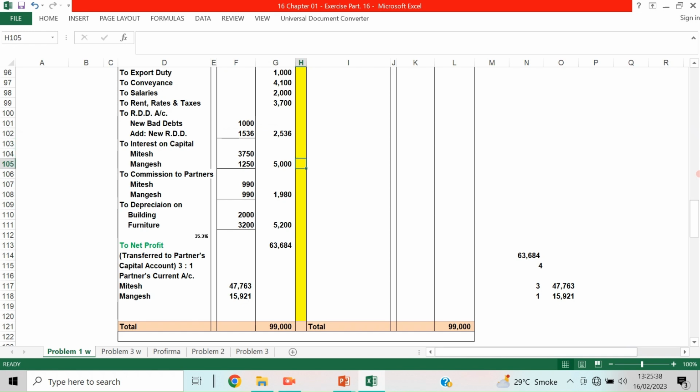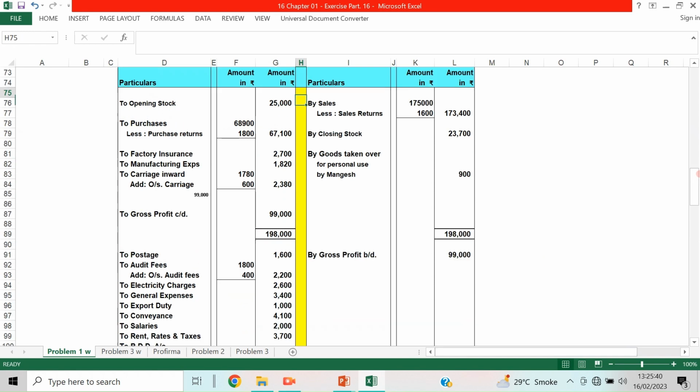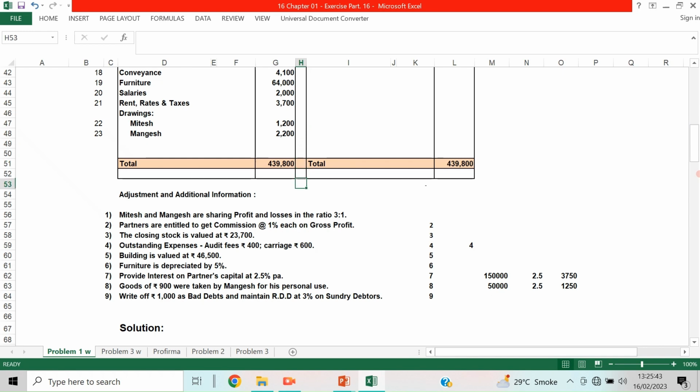ठीक है, नाउ I hope it is clear. Adjustment entries भी complete हो गया है, only first part.